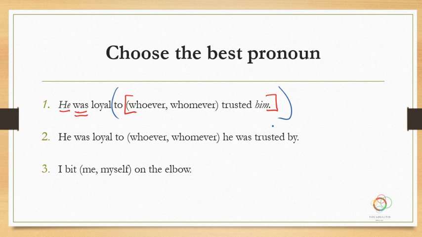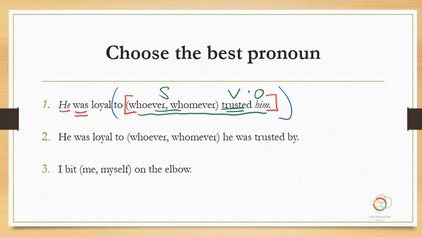All right, so in grammar it is really mathematical how we organize things. So think of it as the brackets and parentheses that you use in math, and by that same logic we need to take care of the parentheses or the bracket that's inside first before we can get to the outside. So in analyzing this part, whoever, whomever, we're only going to look inside that clause between the red brackets there. So in this sentence, we're going to say that's the subject. Whoever trusted him. That's your object.